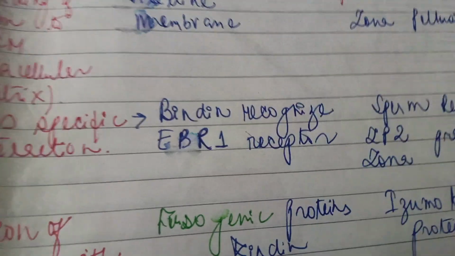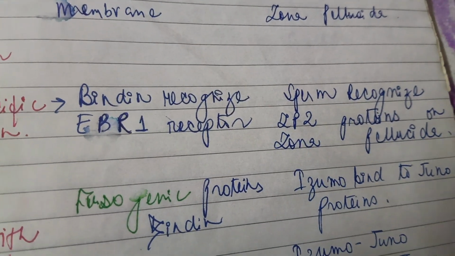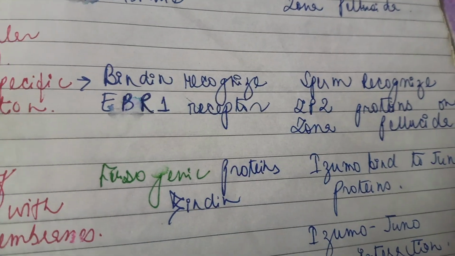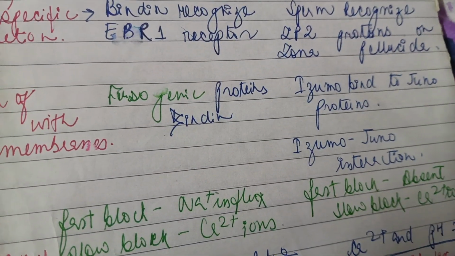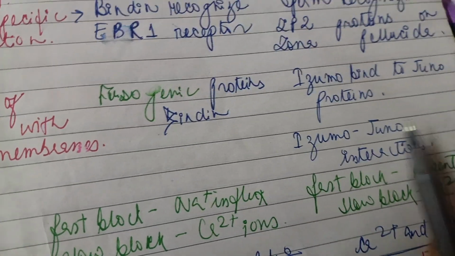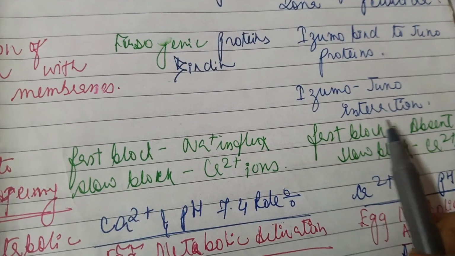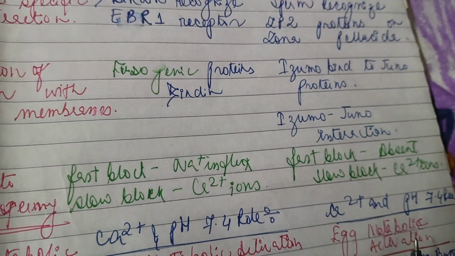This is a very important point. Please keep it in mind that sperm recognize ZP2 proteins on zona pellucida. And then we see Izumo-Juno interaction, that is Izumo binds to Juno proteins.